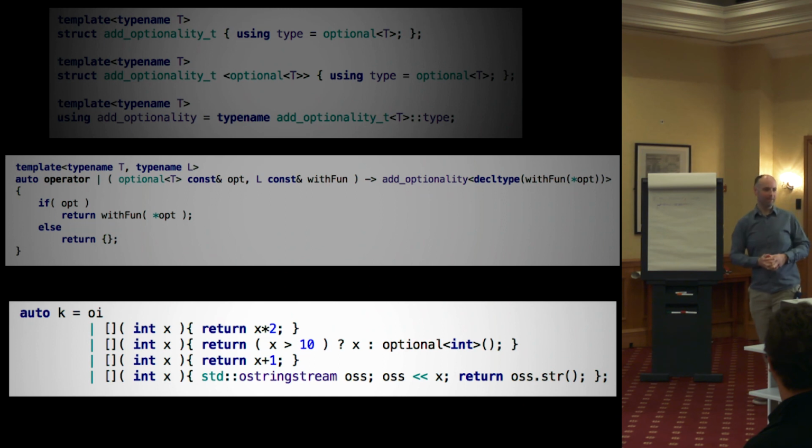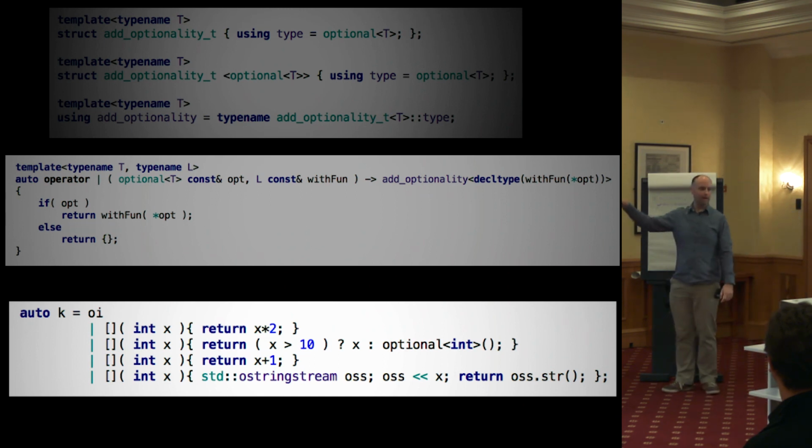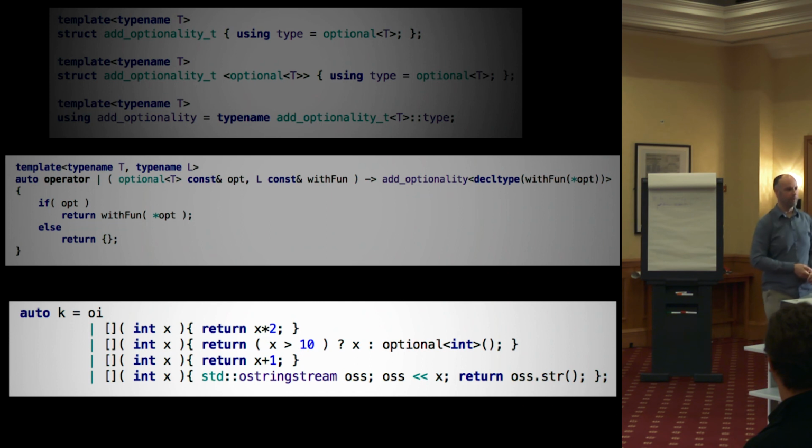We have a name for it. It's called a monad. Brush some bits under the carpet. Like I said, I'm not going to go into some of the academic details. You can certainly ask me afterwards, but this is a good example of a monad called the maybe monad, from Haskell.